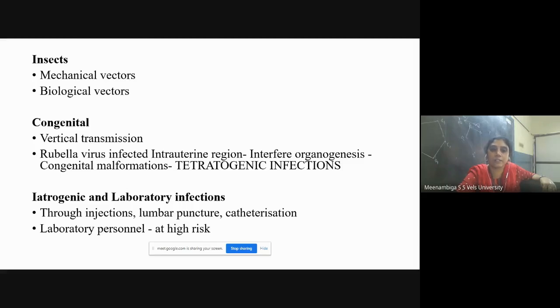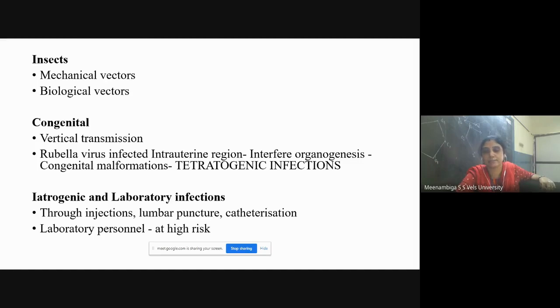So since it is infected with rubella virus, it will lead to some malformations in each organ. And this type of infection is called teratogenic infection. So when the infant is born with congenital malformations due to a defect in organogenesis caused by rubella virus, that type of infection is called teratogenic infection.